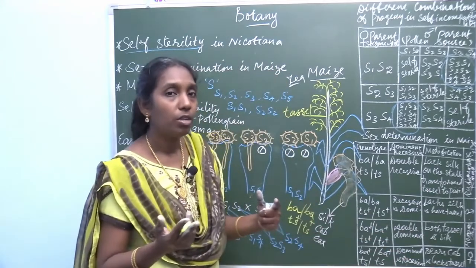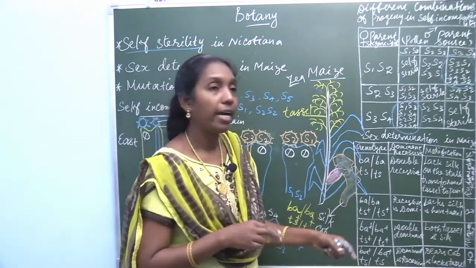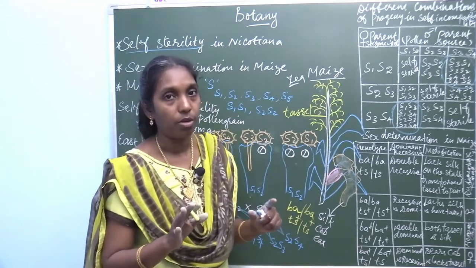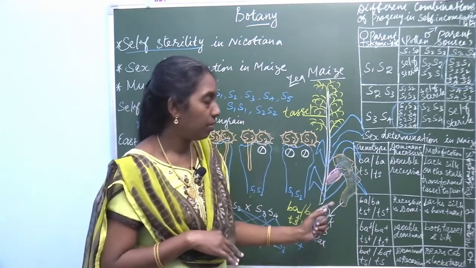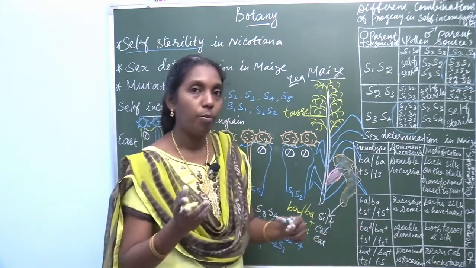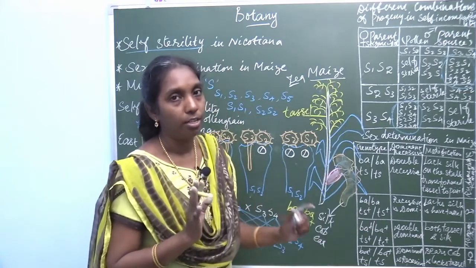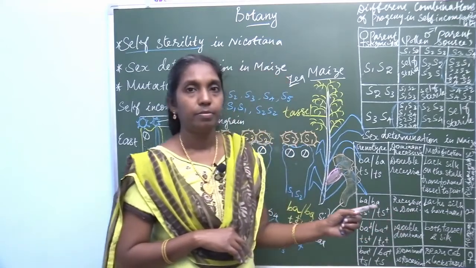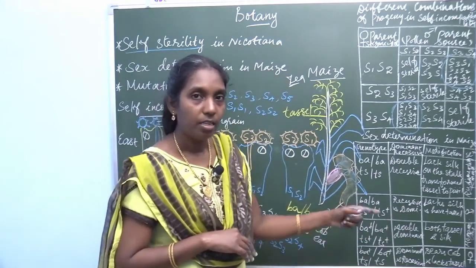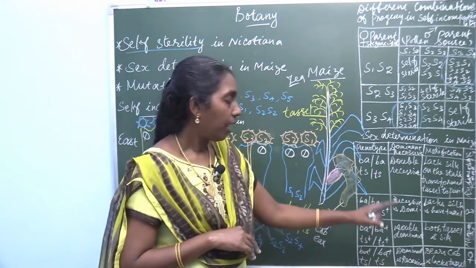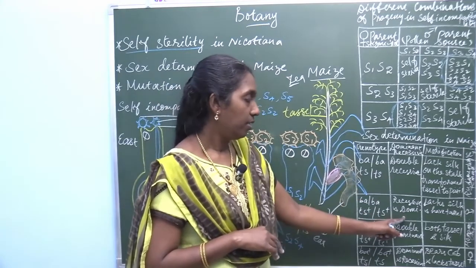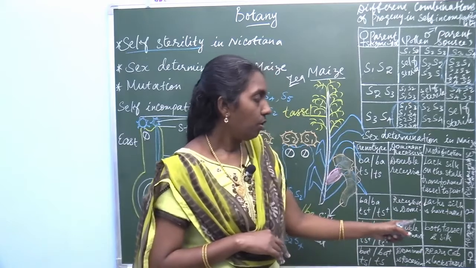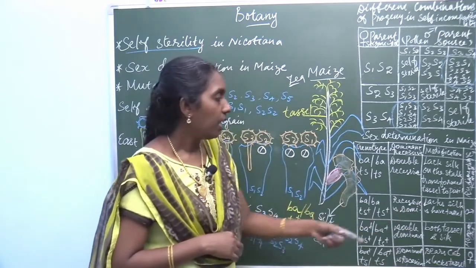The second genotype is BA recessive, barren recessive, and TS dominant. Recessive and dominant. What modification occurs?